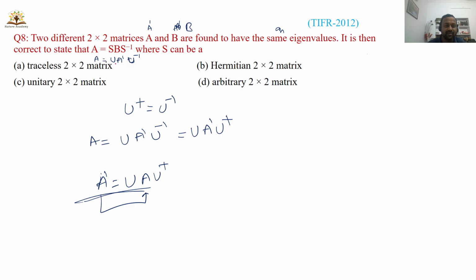Now he is asking what is S. We just replace S with U. Just compare this problem with the previous problem. Then what is S? S is simply a unitary matrix. Since A and B are 2 by 2 matrices here, U will be a 2 by 2 matrix. So option C is the correct one. It's a unitary matrix, a 2 by 2 matrix.